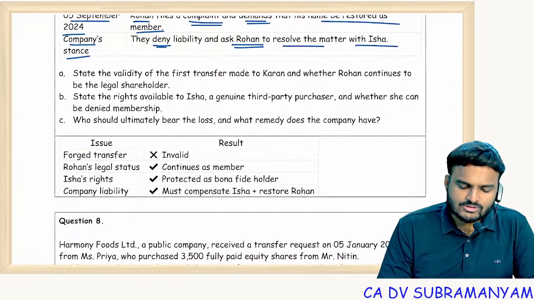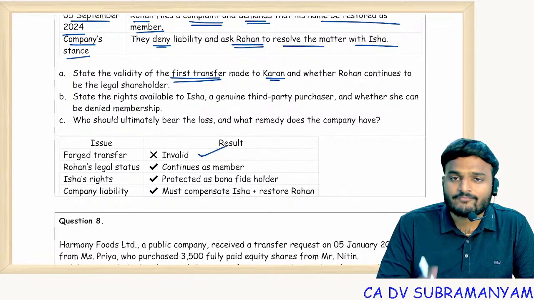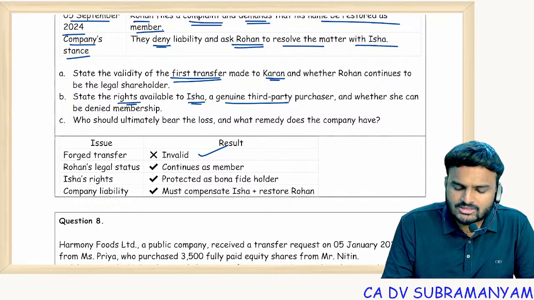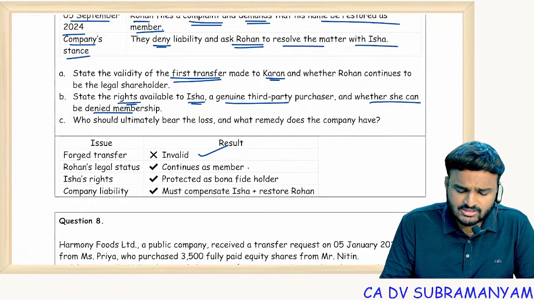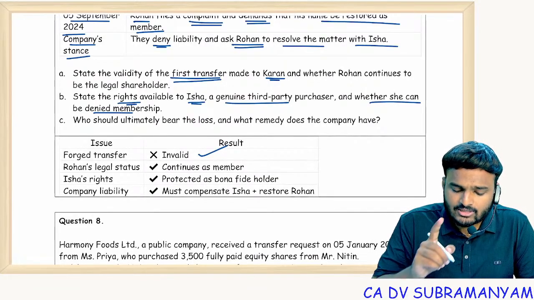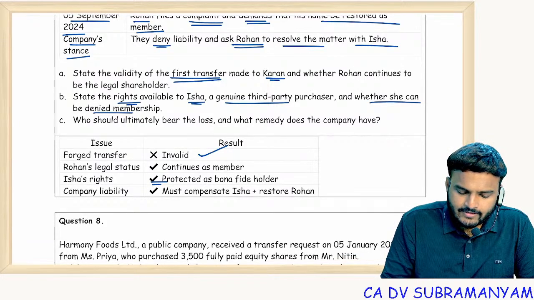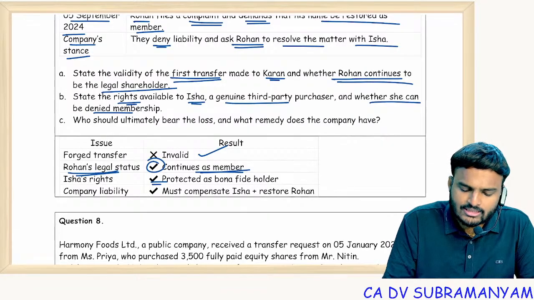Okay. So state the validity of the first transfer made to Karan. Is it valid or invalid? Fraud, forged transfer is a nullity. State the rights available to Isha, a genuine third party purchaser, and whether she can be denied membership. Yes. Isha will be protected, but Isha will not be an owner. Rohan's legal status continues as a member. Whether Rohan continues to be the legal shareholder? Yes. Then what about Isha?